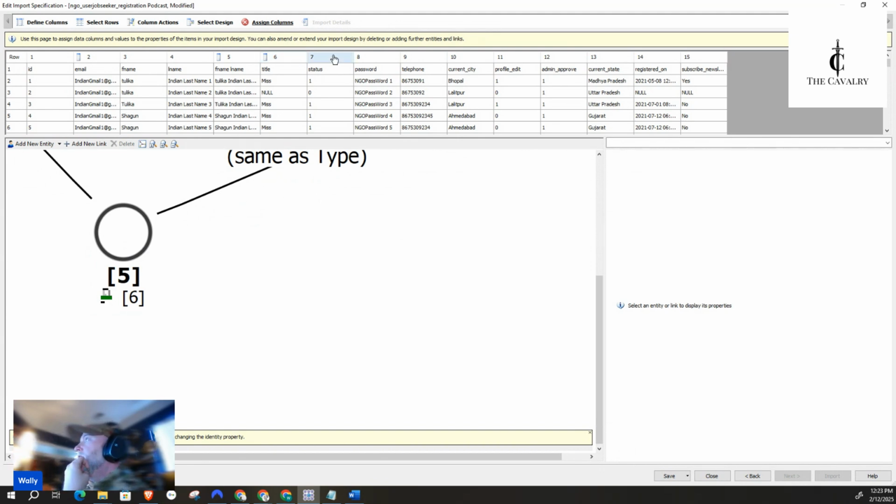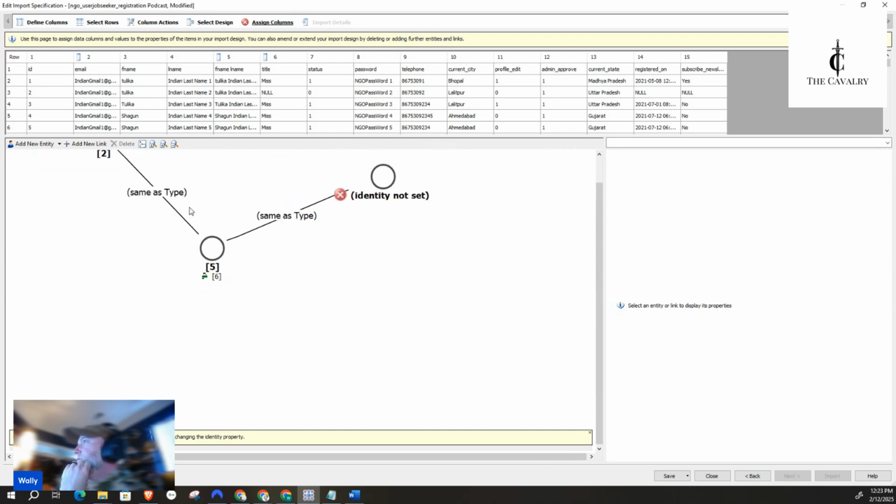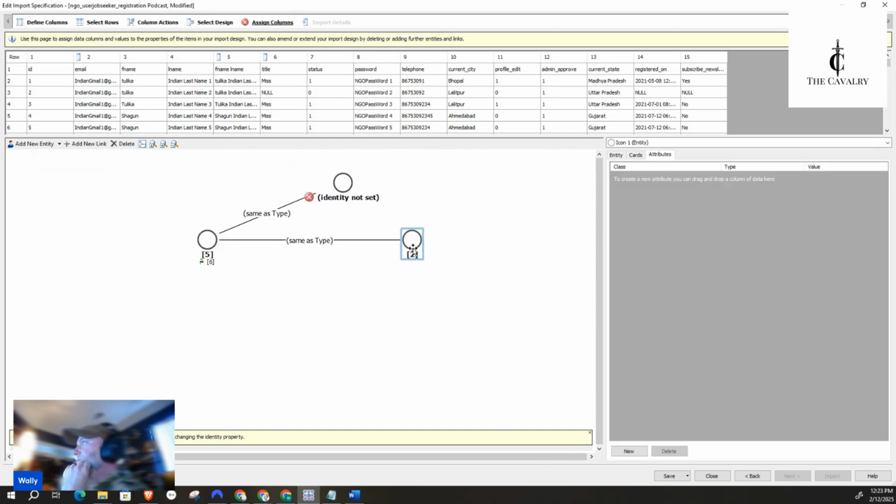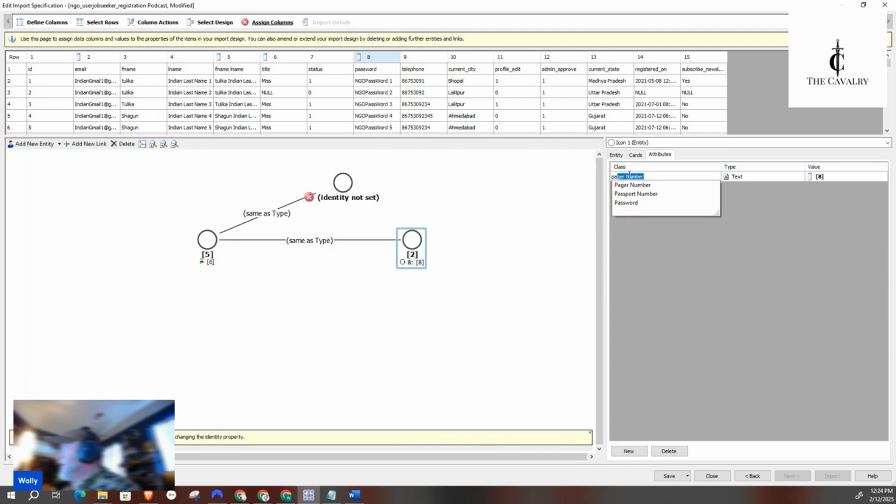Status, we are leaving that blank. For the email, number 2 is email. I am going to, how am I going to do this? Let's see what's smart. Okay, I know what I'm going to do. Instead of making password its own icon, I'm going to make it a describer per icon. So I'm going to type in PA, password.